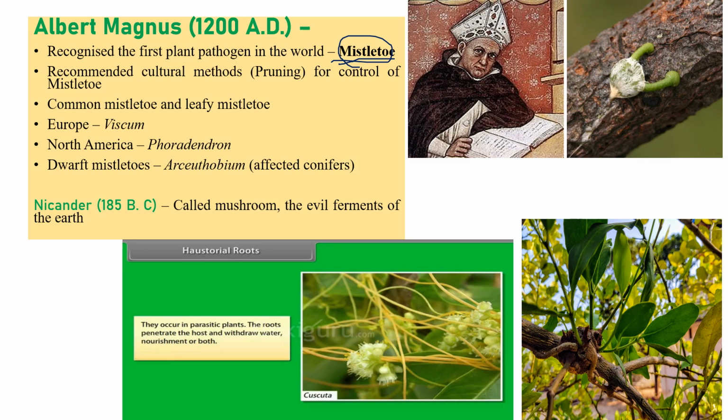We can also call it Loranthus, also called Dendropthoe, and it generally infects common leafy vegetables. European mistletoe is called Viscum, North American mistletoe is called Phoradendron, and dwarf mistletoe is called Arceuthobium. And Nicander, one more person, called mushrooms the evil fermenters of the earth. They will put any sentence and ask who discovered it or who formulated it, some kind of questions we do expect. Okay, we must be very careful on it, right?